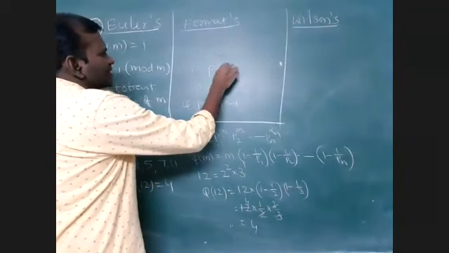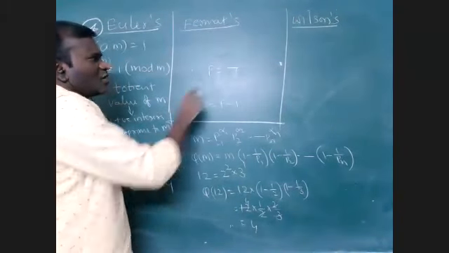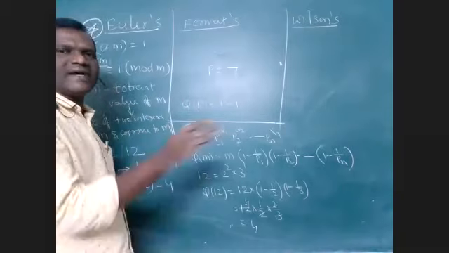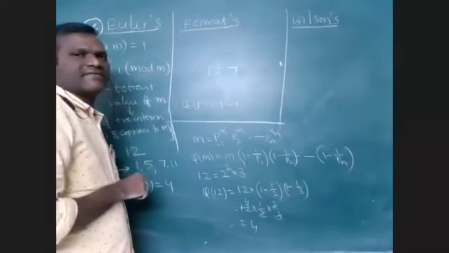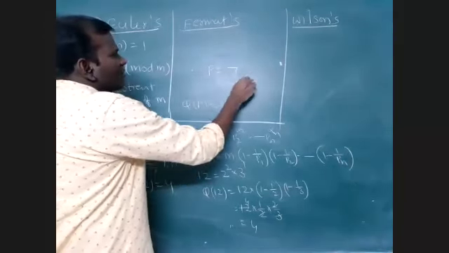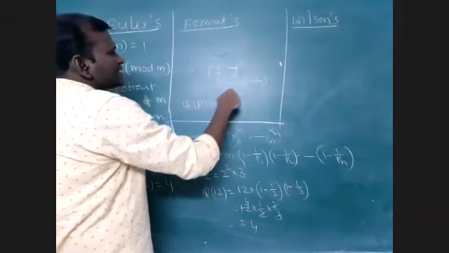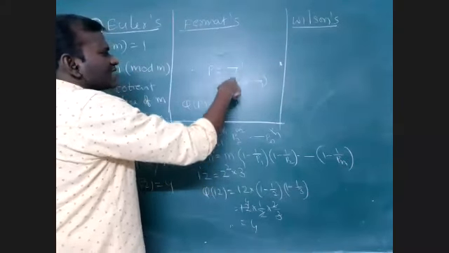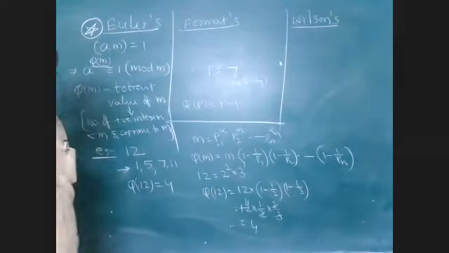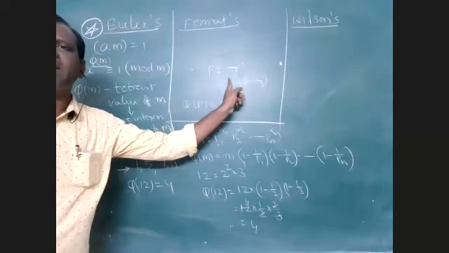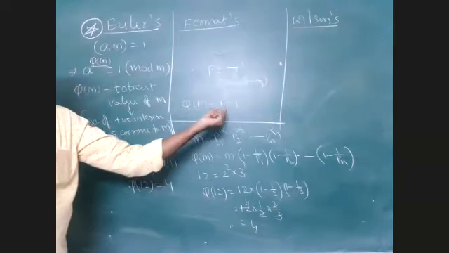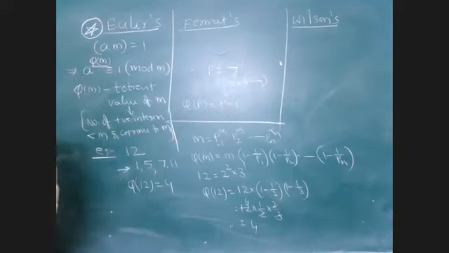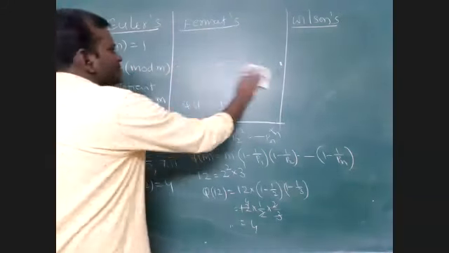Only one factor, 7 power 1. So 7 into (1 minus 1 by 7) means 6 by 7, and the 7s get cancelled, giving 6. Because a prime number has only one prime factor, the totient value of a prime number is p minus 1.